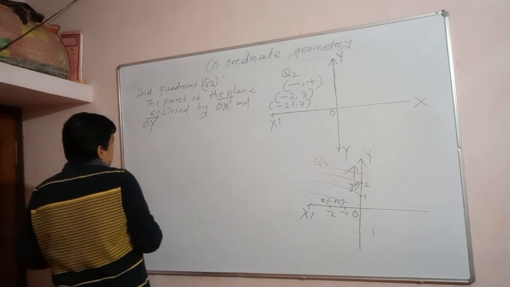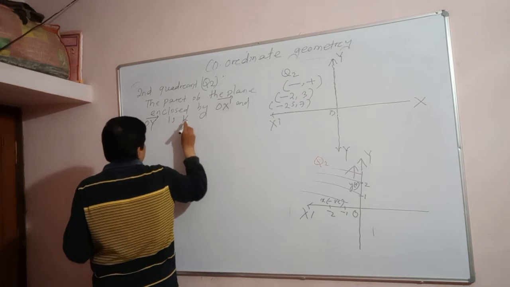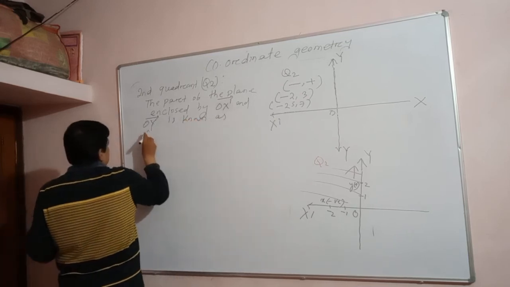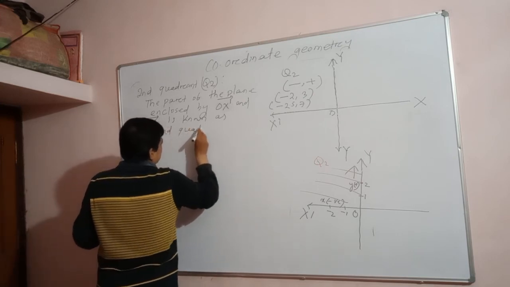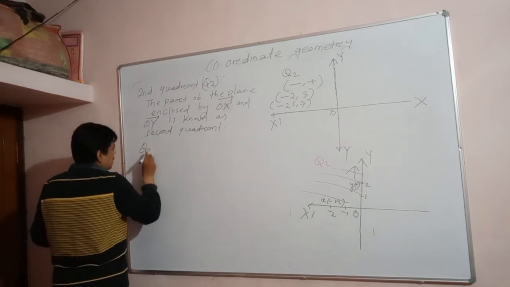The part of the plane enclosed by OX dash ray and OY ray is known as the second quadrant. So second quadrant is Q2.